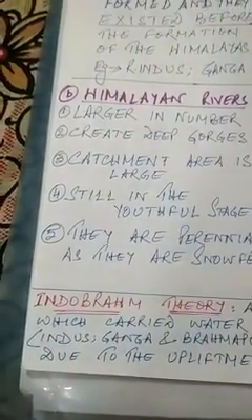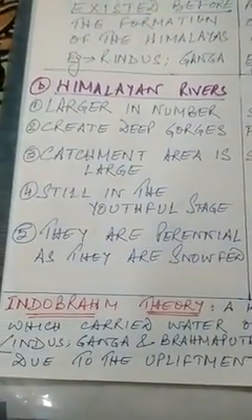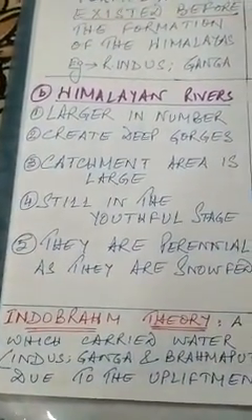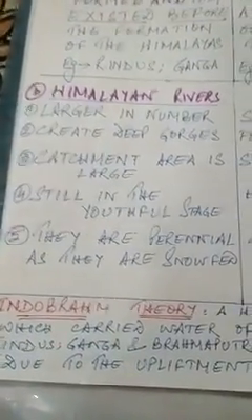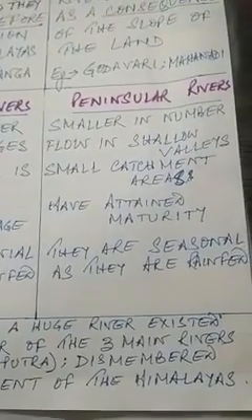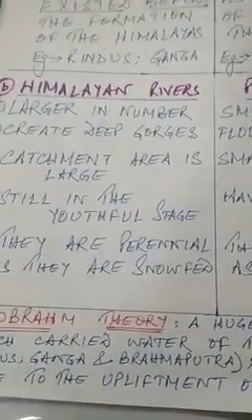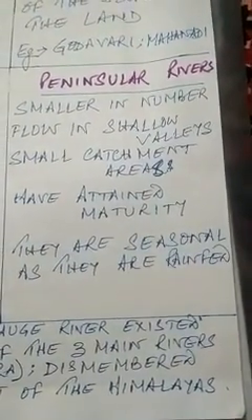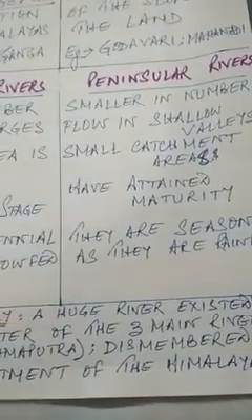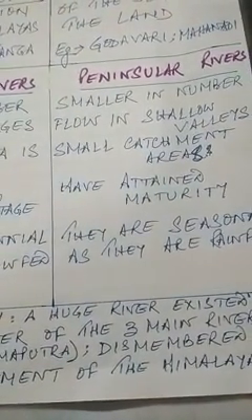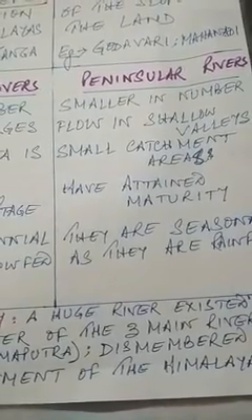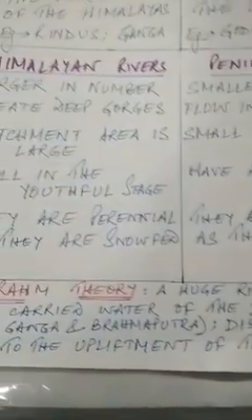One small theory that we have over here, Indo-Brahm theory. Now, no questions will come in your exam from this theory. Just know it. We will just touch upon this theory, that according to this theory, there was one big river carrying the water of all the three main rivers. So it was a huge river which dismembered. Dismembered means it divided into what we now call as the Indus, Ganga, Brahmaputra, the main three rivers of India, because of the upliftment of the Himalayas.